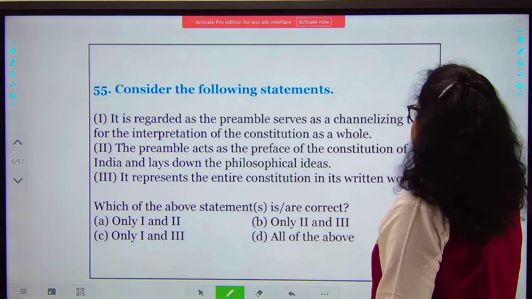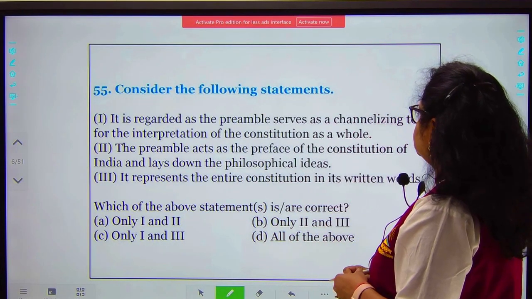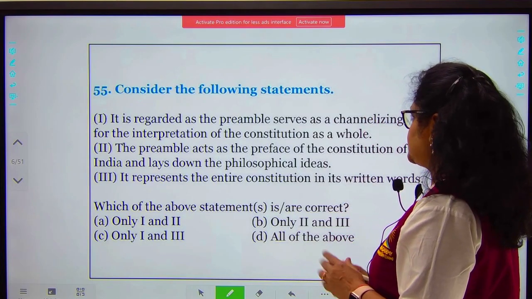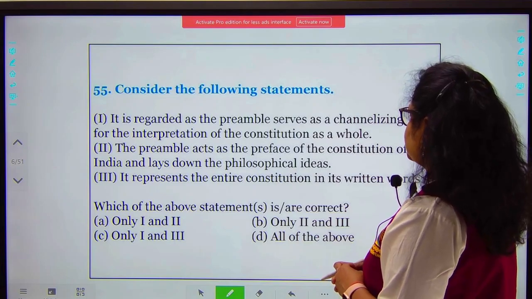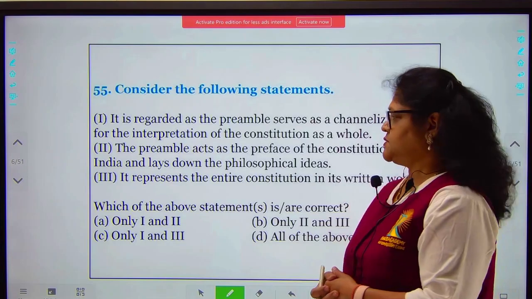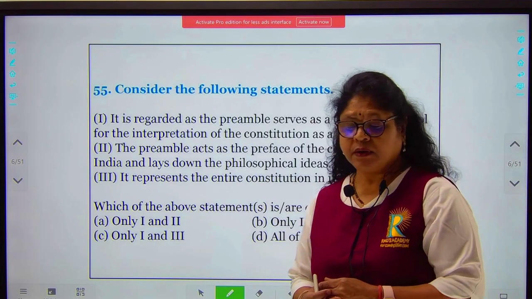We go to the next question. Consider the following statements. It's regarded as the preamble serves as a channelizing tool for the interpretation of the Constitution as a whole. The preamble acts as the preface to the Constitution of India and lays down the philosophical ideas. It represents the entire Constitution in its written word.